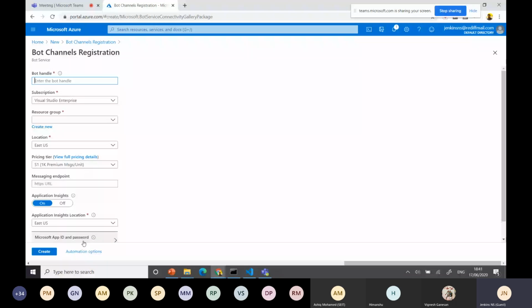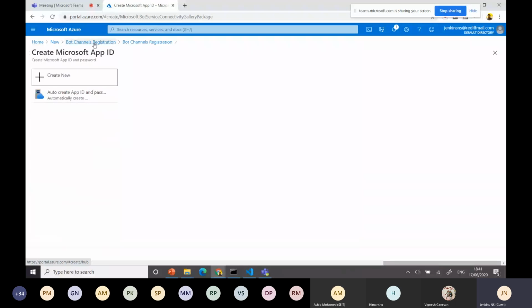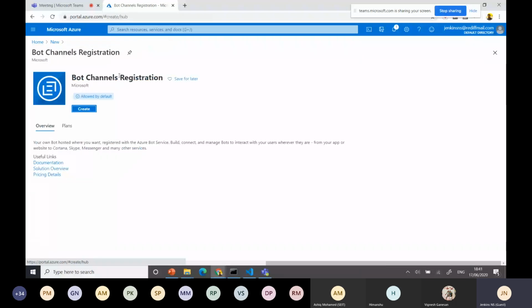Now, the broker, the mediator, is available: the manifest from Teams goes to this bot registration. The registration has the reference to where it's stored. That's the message extension point, right? The endpoint is available there. We can use that extension where the code is available, and it will execute. And we have the secret, app ID and password, automatically created, or you can create them yourself. That's the main purpose we are doing this.